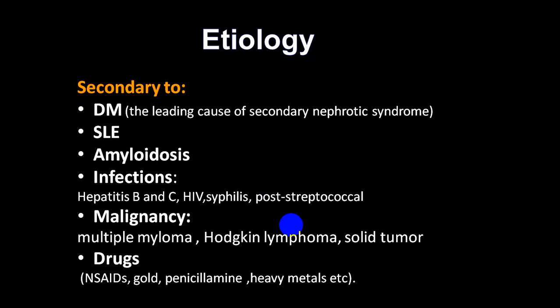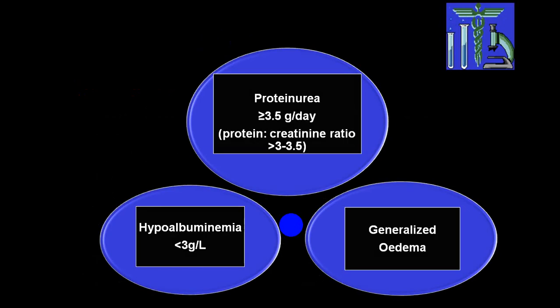Another common is amyloidosis. Infection, we have already told you, hepatitis B, C, HIV infection and post-streptococcal glomerulonephritis. Among malignancy, we have already told you multiple myeloma, Hodgkin's and other solid tumors. Drugs, gold, penicillamine, NSAIDs and other heavy metals.